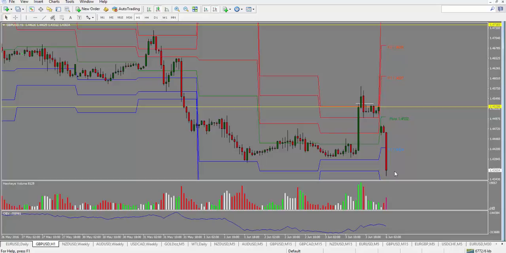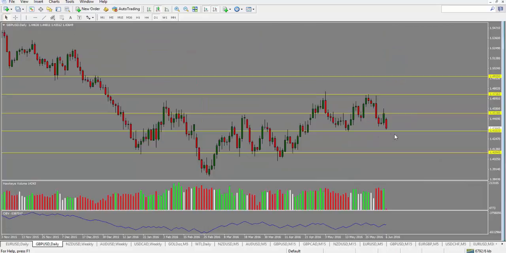However, in terms of the macros, we do see that the British economy is not doing as great. Some of the numbers haven't come out quite as positive. So overall, though, the moves are being driven by Brexit concerns. So for the British pound, I am bearish on the British pound. We're looking at 143.30 to be tested here. If this level holds, we could see it push back up and back into this 145.28 area, or potentially higher.